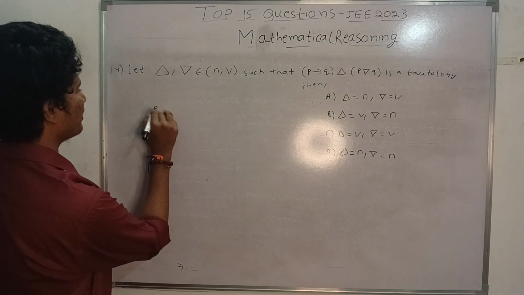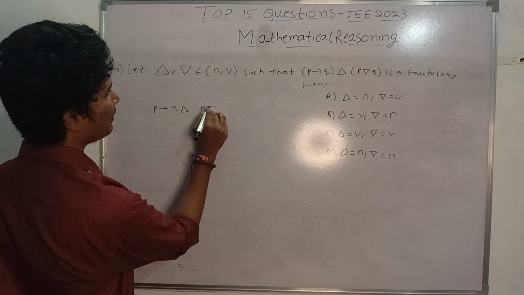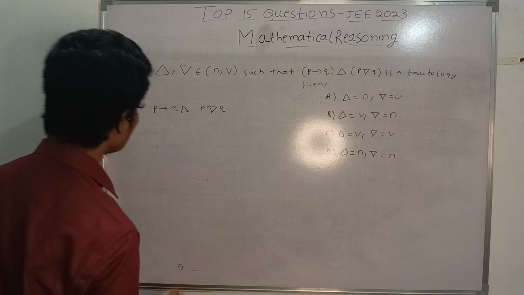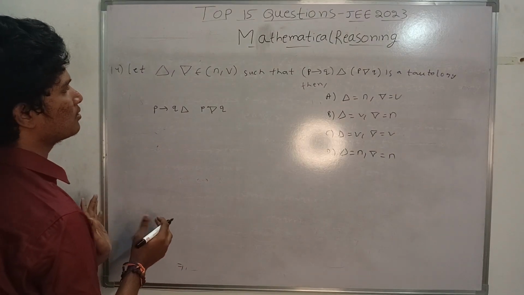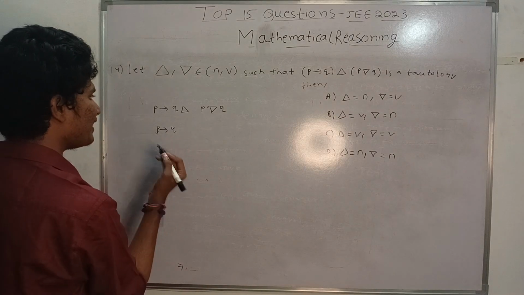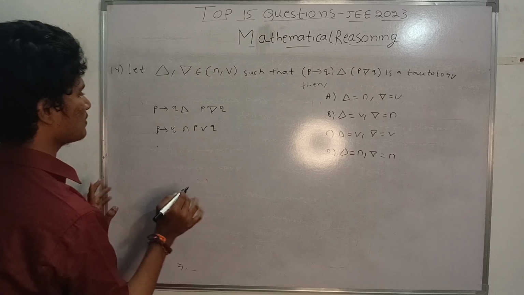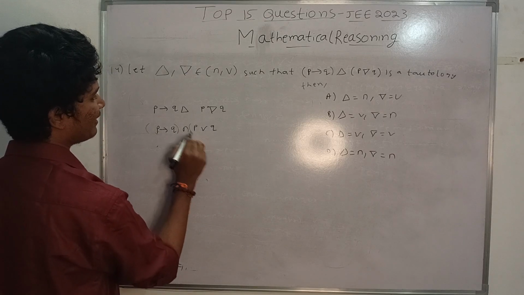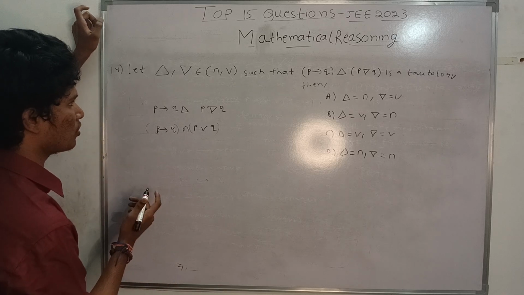So I am taking the statement, that is P implication Q symbol P symbol Q, and now I can take the guesses. Suppose if I take OR, and here if I take Q, what will I get? I will check whether it is a tautology or not.